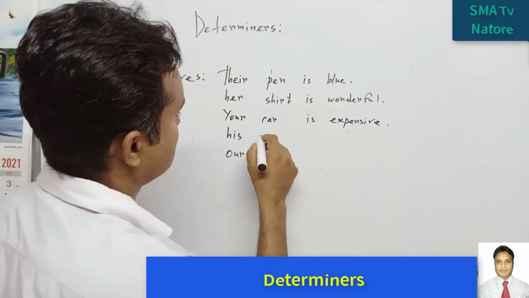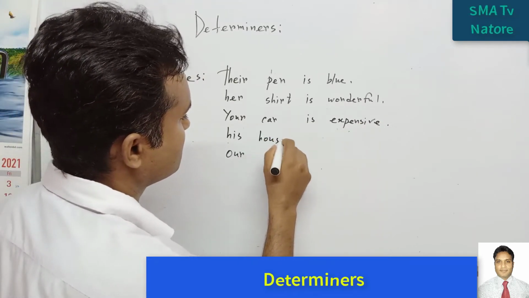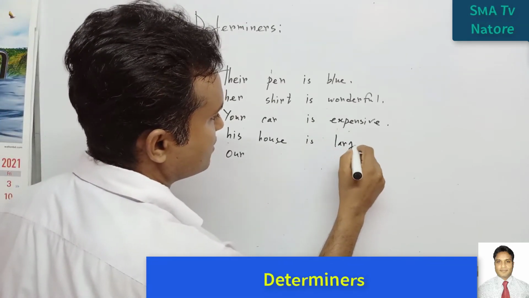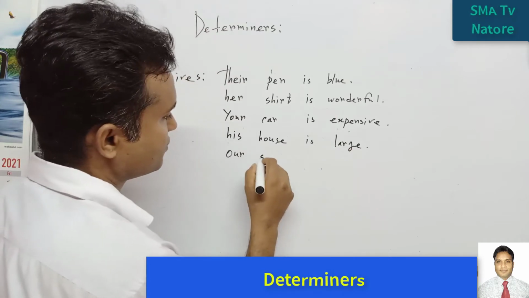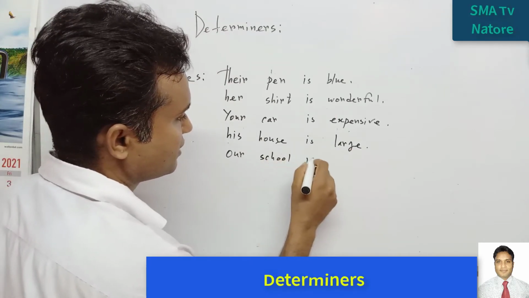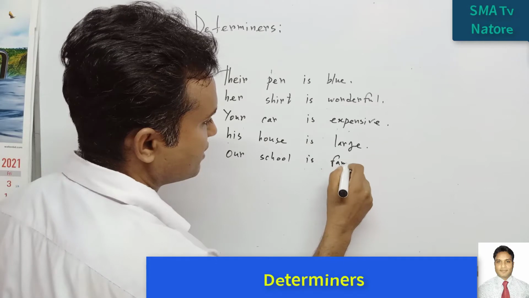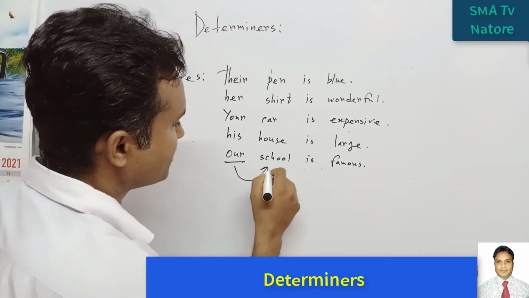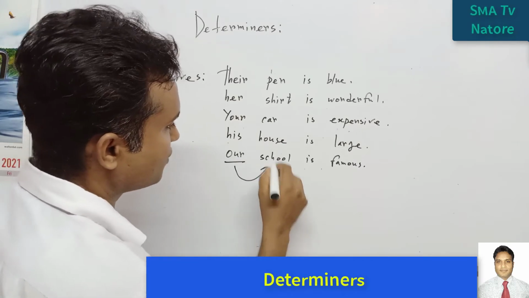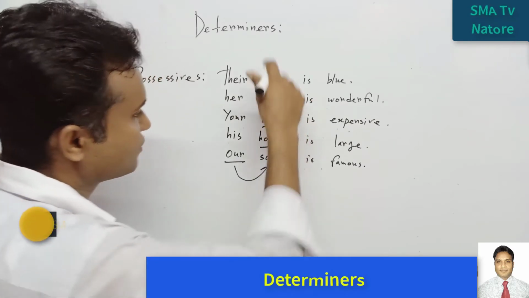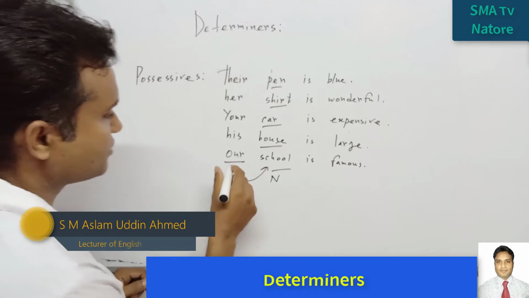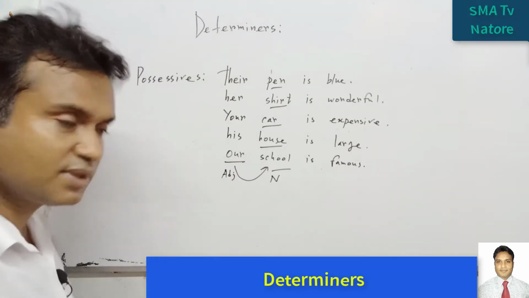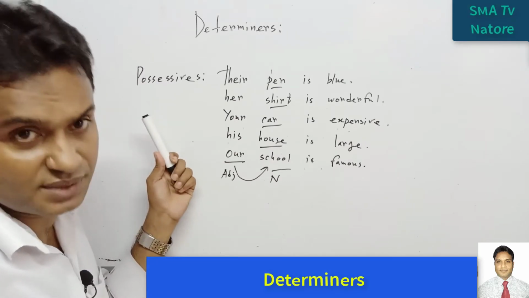His house is large. Our school is famous. So this part is modifying this word. So this one is noun. All, this. So alls are noun, but this word is what? This is the adjective. What types of adjective? This comes from the possessive case.